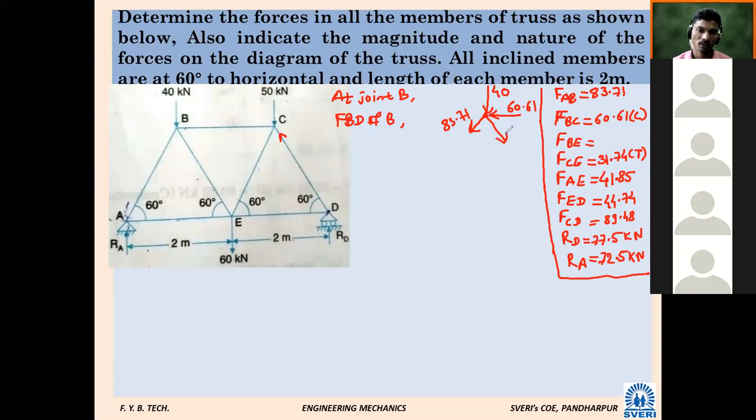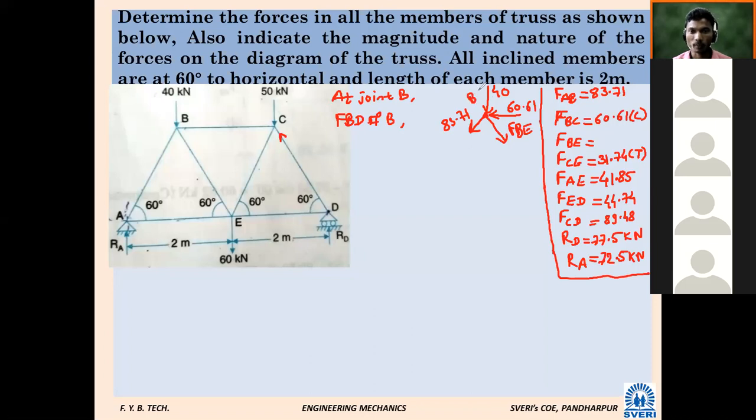Which force is this? FBE. How have we assumed it? Away from the joint means tensile. For today's lecture, at least you should remember: away from the joint, tensile; towards the joint, compressive. Only this much you should remember.